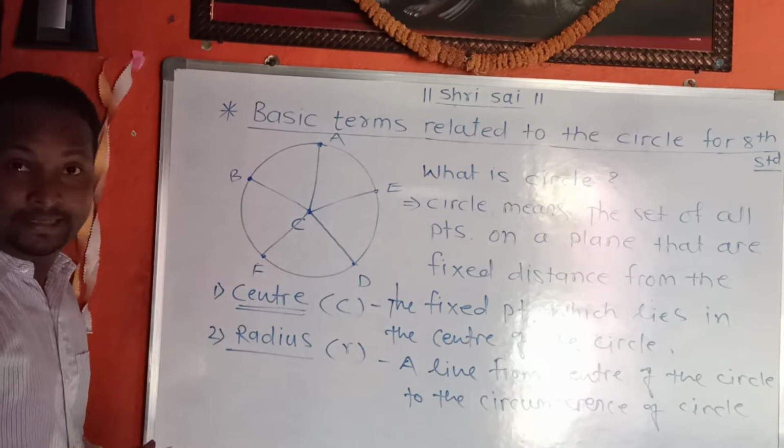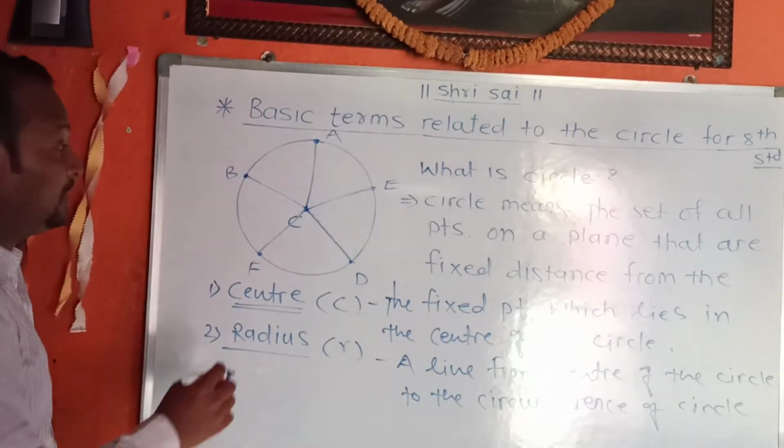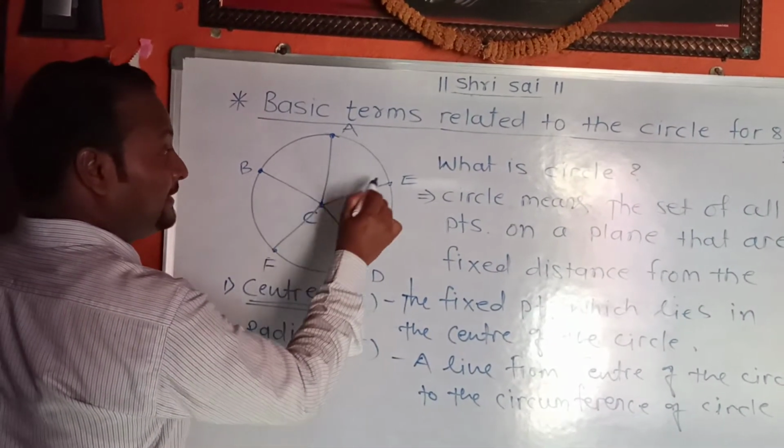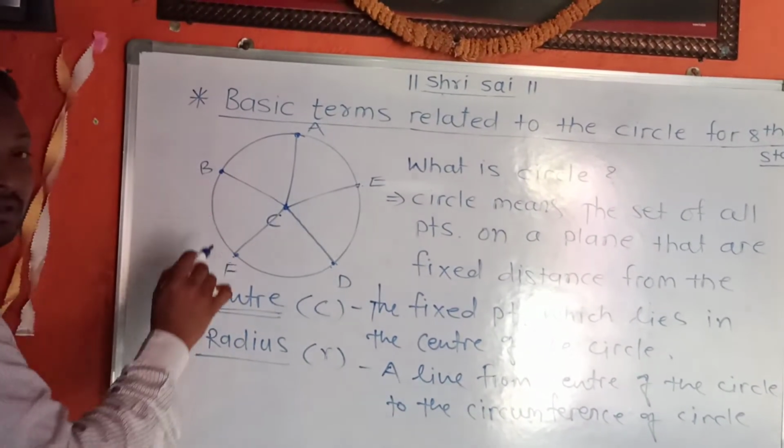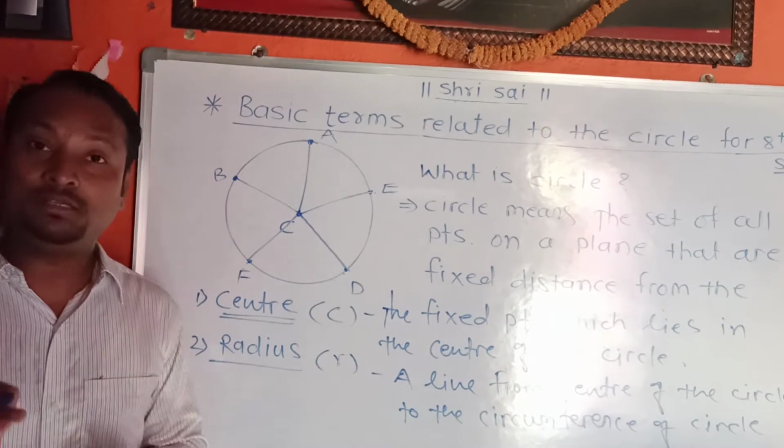CA is a radius of the circle. Another radius is CE. CD, CF and CB are also radii of the circle.